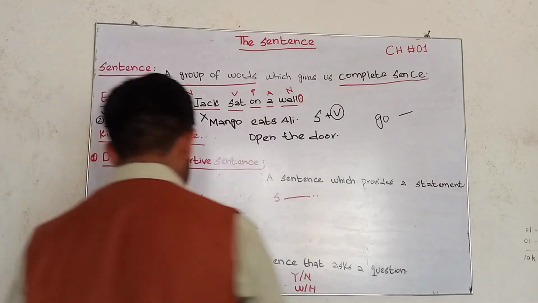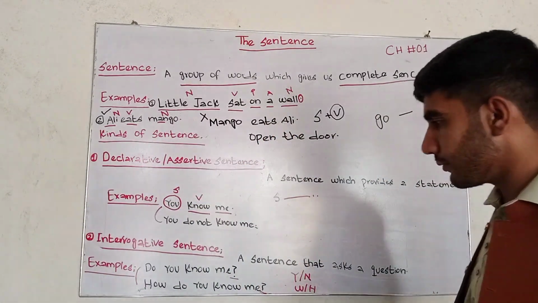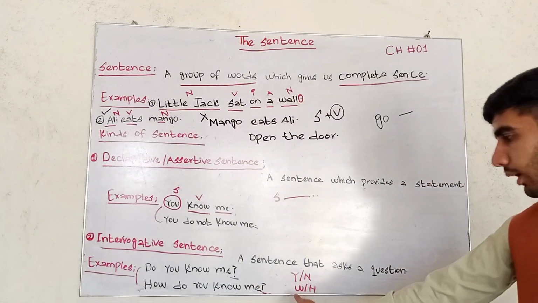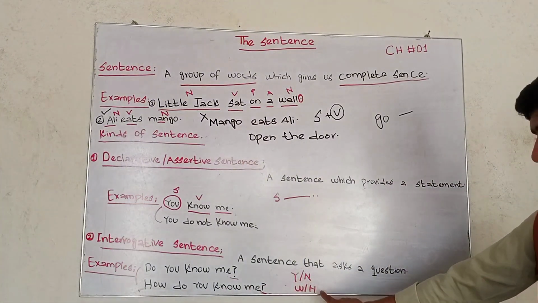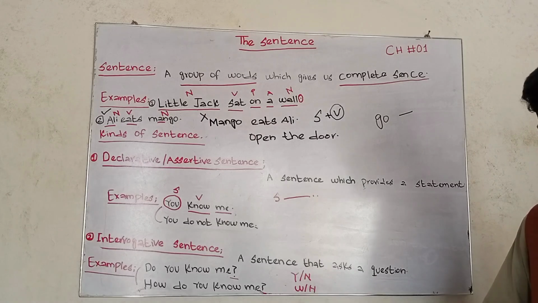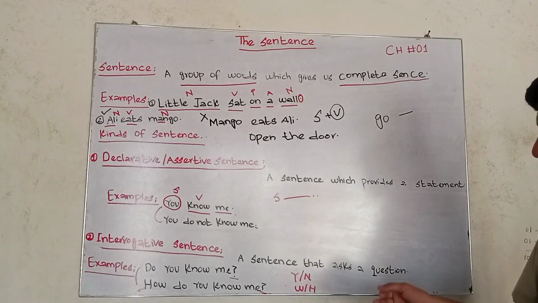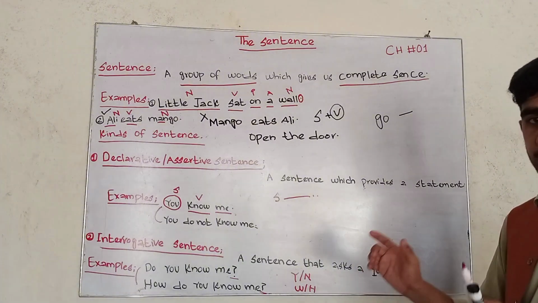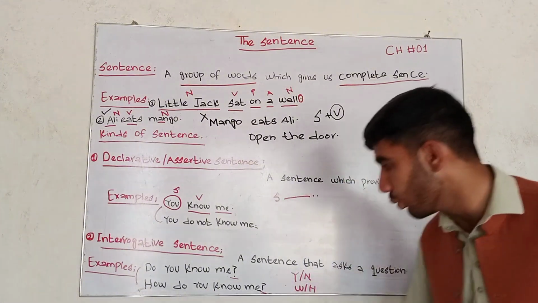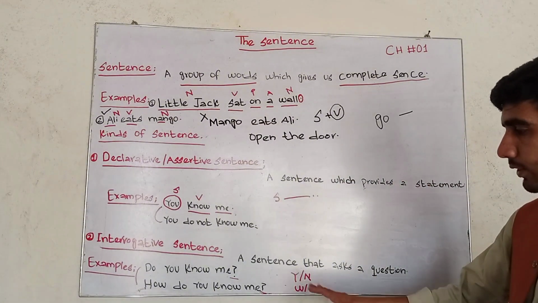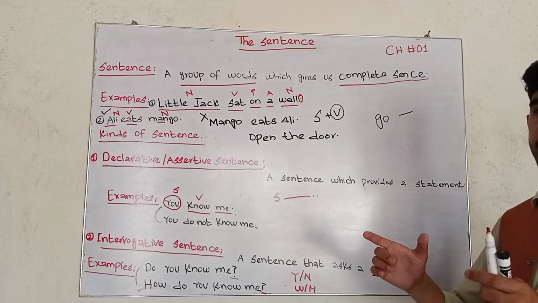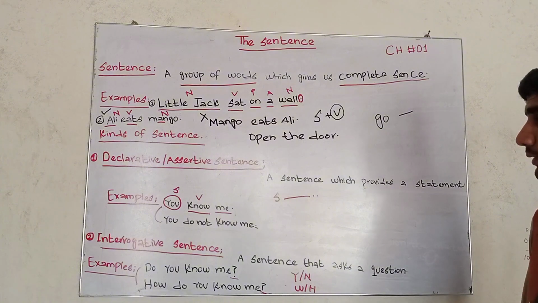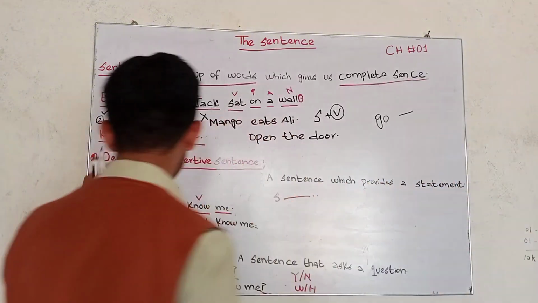This is the second category: how do you know me? It is a WH question. But the importance of the WH question is that it provides us the sense completely. For example, how do you know me? In these sorts of questions, you will provide a concept, and you will give the reason to that person. Okay, students, take a screenshot of it.